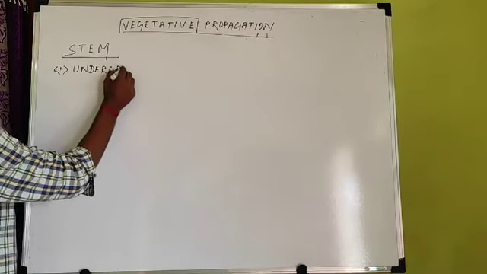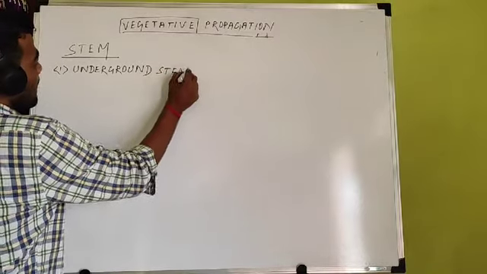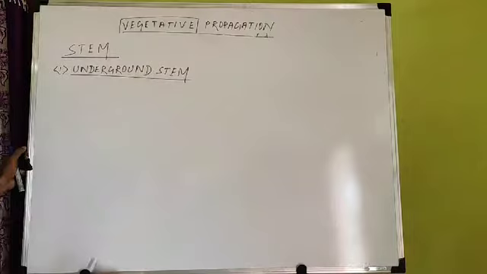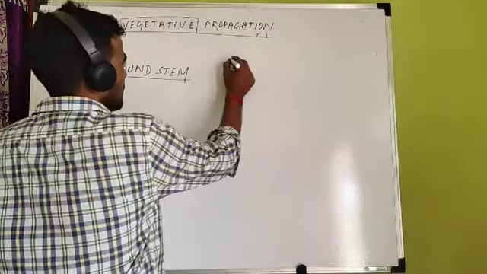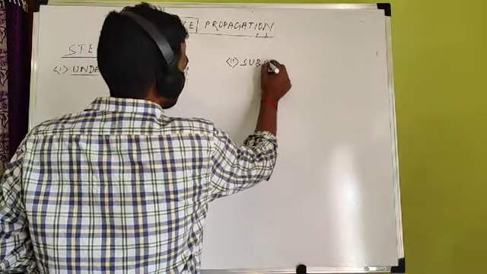Underground stem. Underground stem helps in vegetative propagation. And second, we will discuss the second type. It's called sub-aerial.